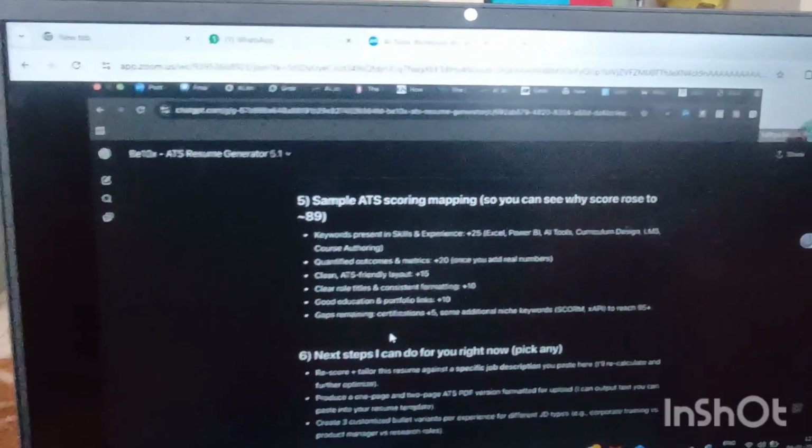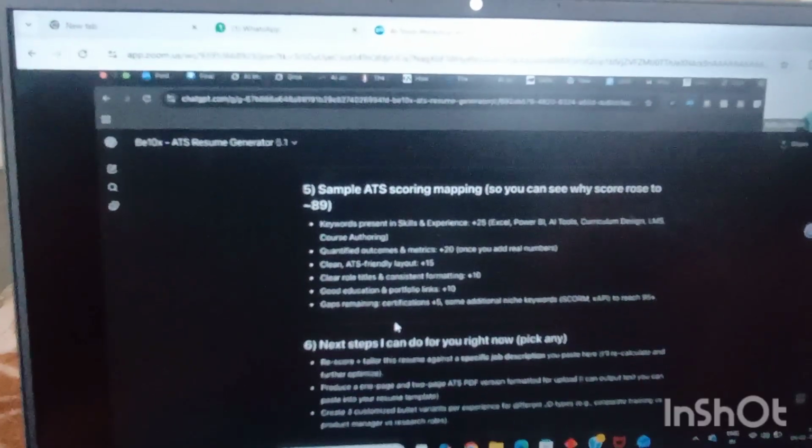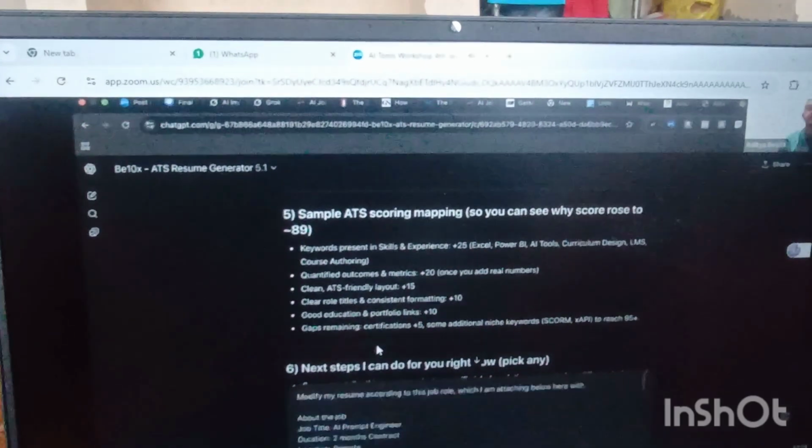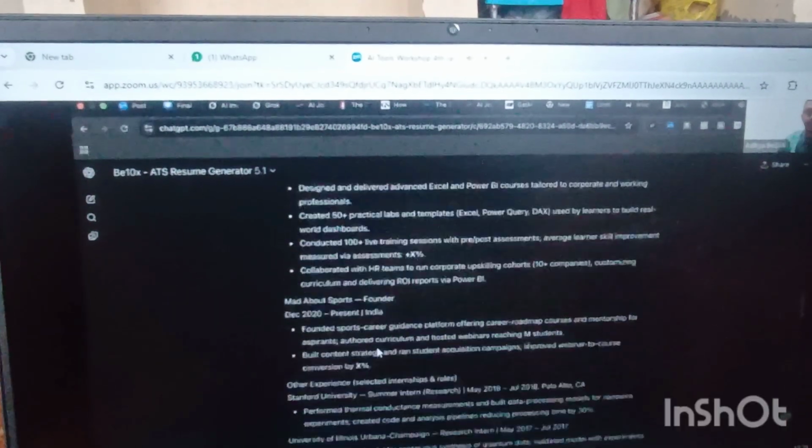You can copy it. You can come over here, modify. Okay, modify my resume according to this job role which I am attaching below here with. So whatever job you want to apply for, you can paste its job description, and accordingly your resume will be modified according to that as well.